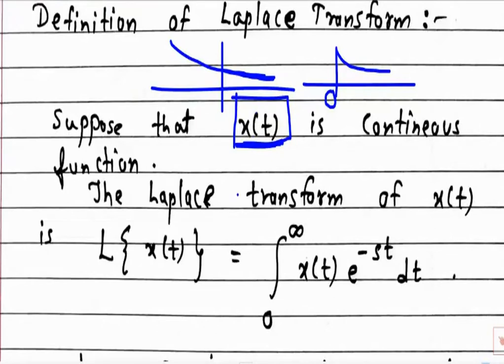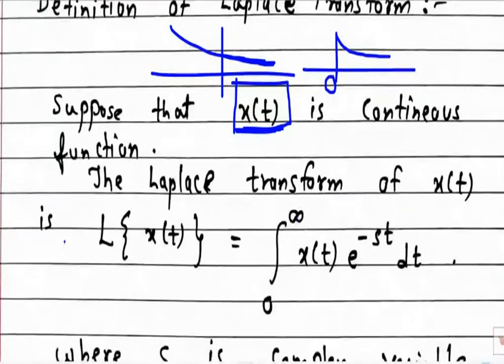So the definition of Laplace transform is, a very important definition. Integration 0 to infinity, this function x of t, whatever function x of t is, you have to put it here, into e raised to power minus st. S is the Laplace variable and t is the time.